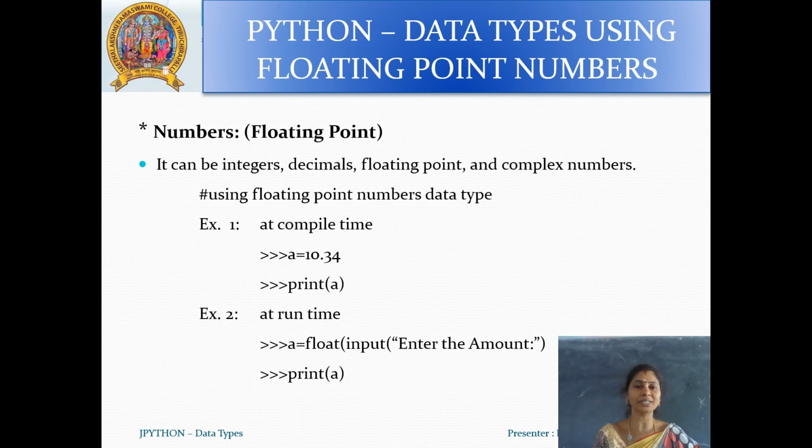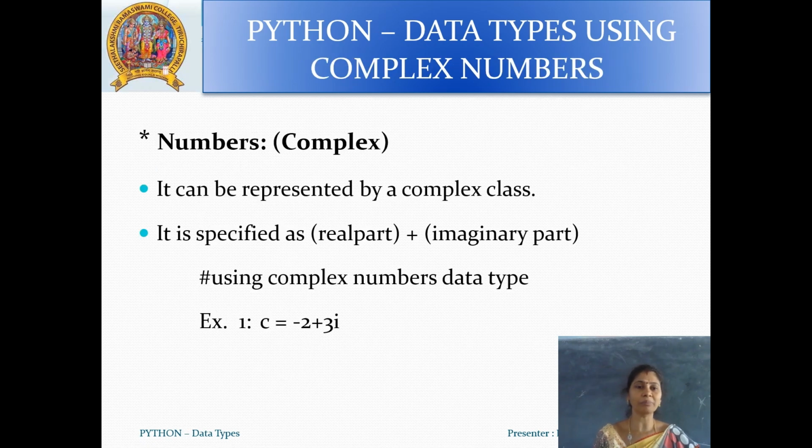Next, we are using floating point numbers. Using the floating point data type, for example, at compile time, a equal to 10.34. Printing a, it always prints 10.34. At runtime, a equal to float of input of enter the amount, print of a. Float is a keyword.